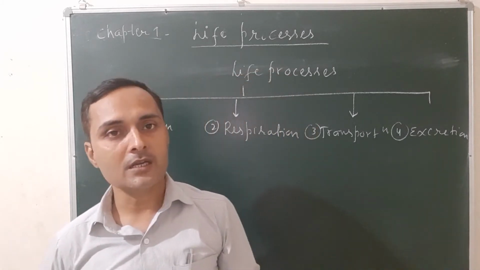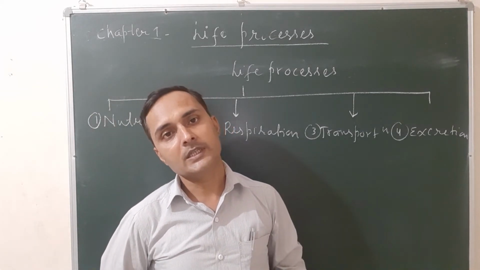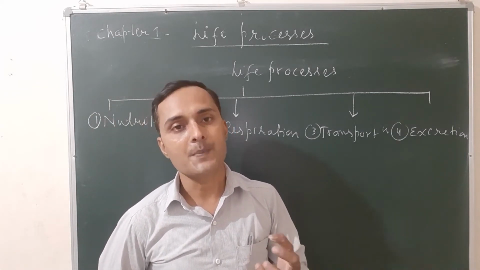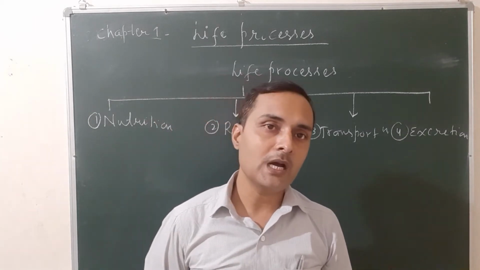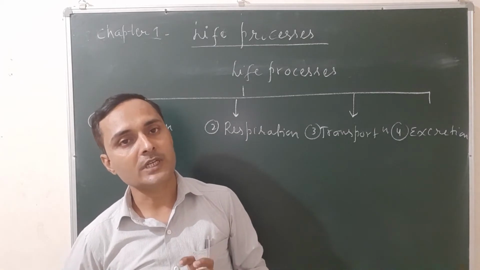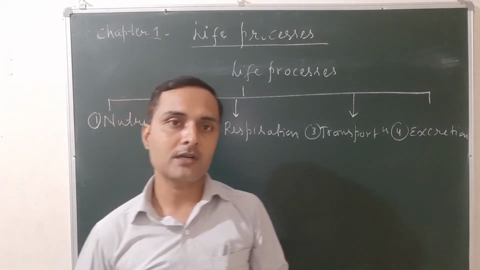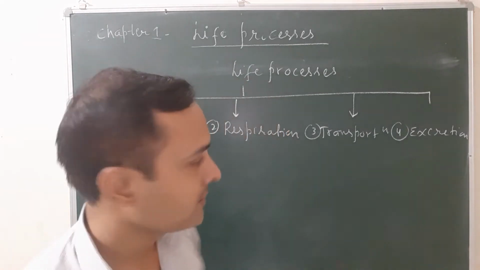Nutrients may be organic or inorganic. Organic means carbon containing nutrients. Inorganic means carbon absent. The most common organic nutrients are carbohydrates, proteins, lipids, vitamins, and the inorganic nutrients are water and minerals. Okay.